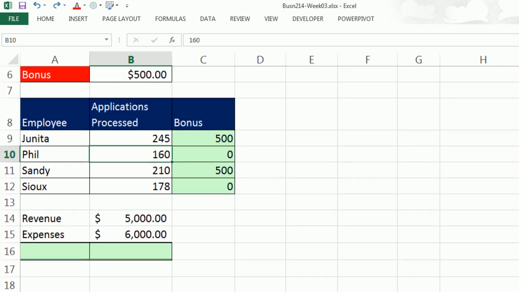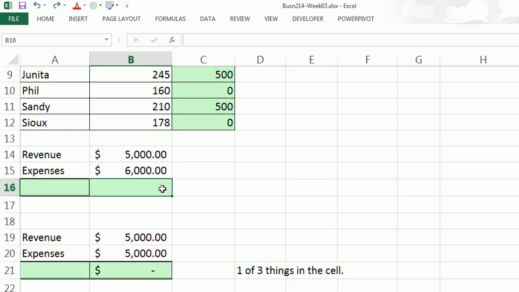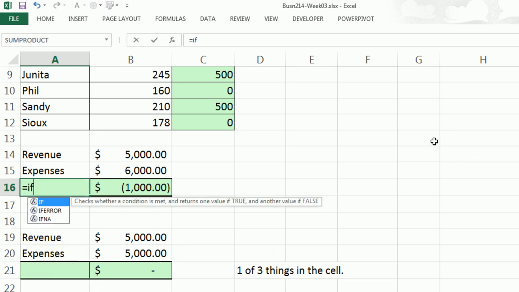Now let's look at one of two text items. Now in accounting, we have revenues minus expenses. Oh, hey, that's negative. We have a loss. So what do we need here? We either need the text net loss or net income. So I'm going to build an IF function to put one of two text labels into the cell.